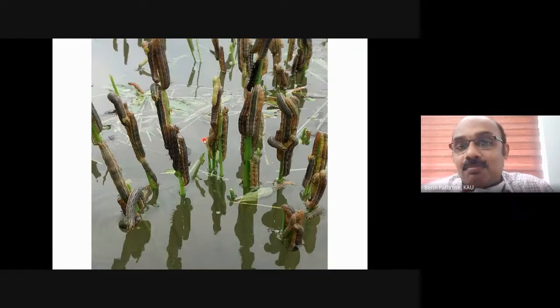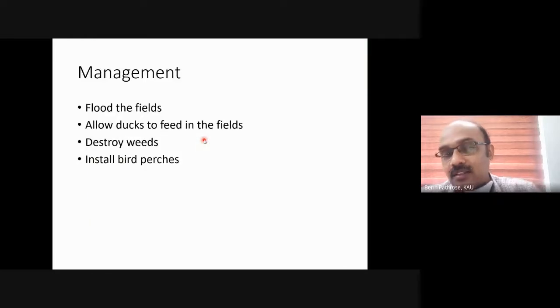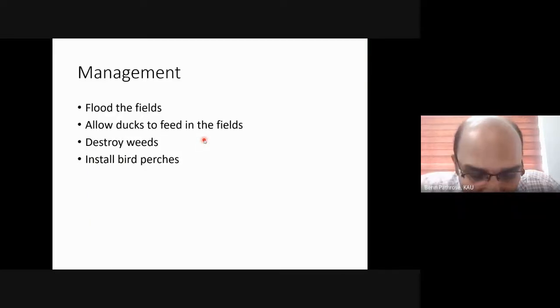So see this picture. This picture clearly says what happens if we flood the field against armyworm or swarming caterpillar, Spodoptera mauritia. It gets killed. So this is what happens, and this is the simplest way of managing this pest: flood the fields. And the second way is, especially in Kuttanad area, there are a lot of persons practicing rearing of ducks. In those areas we can allow ducks to enter into the field.